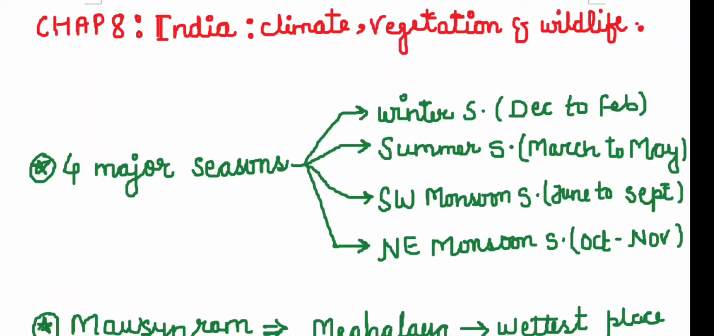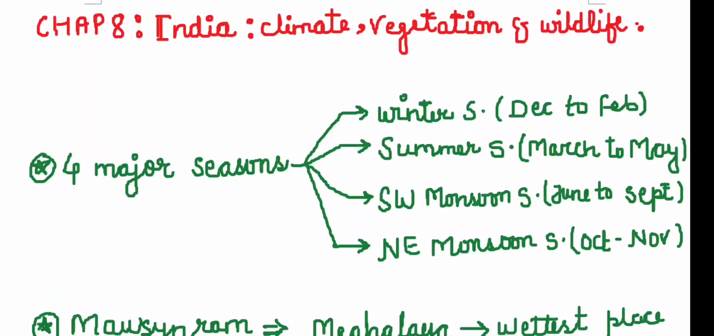The 4 major seasons in India are: the winter season, which starts from December and ends in February; then the summer season, which starts from March, runs through April and ends in May. Then we have the southwest monsoon, which is the most important season of our country and a very decisive one, in the sense that it greatly influences our way of life. The climate of India is called monsoon type climate only because of the dominance of the southwest monsoon. It starts from June and ends in September.